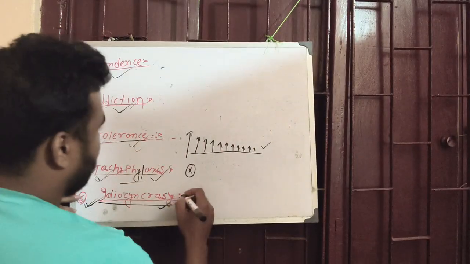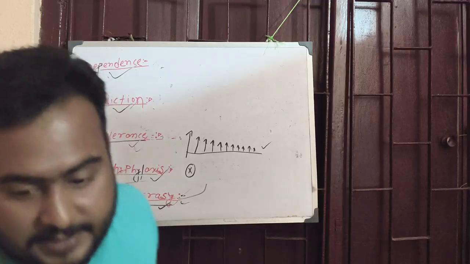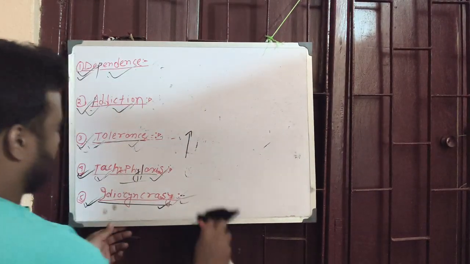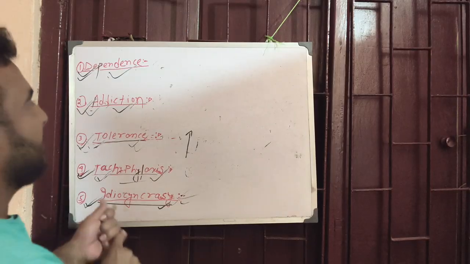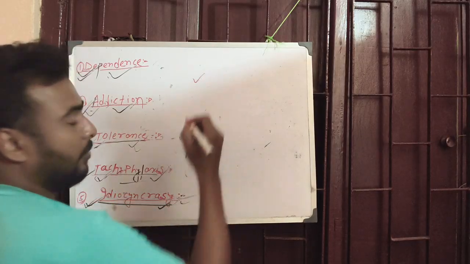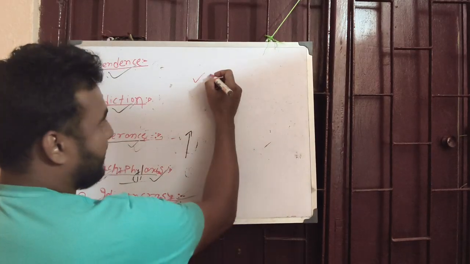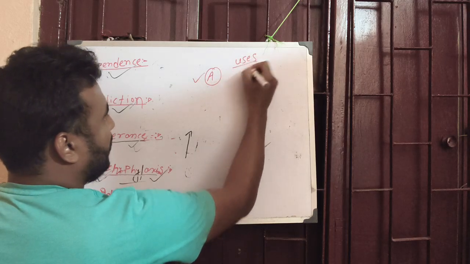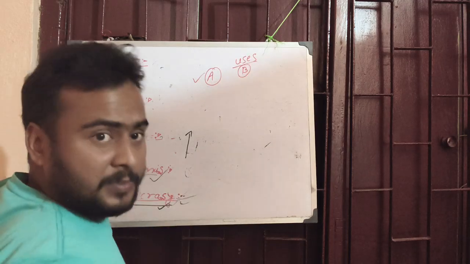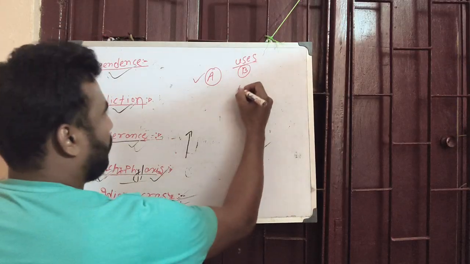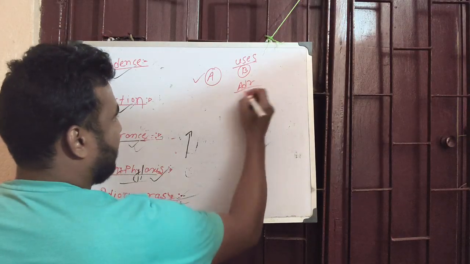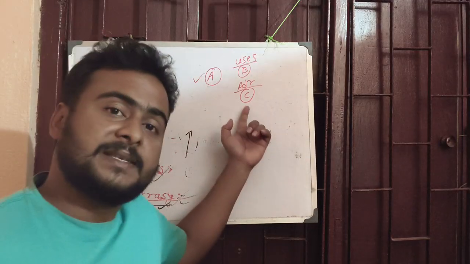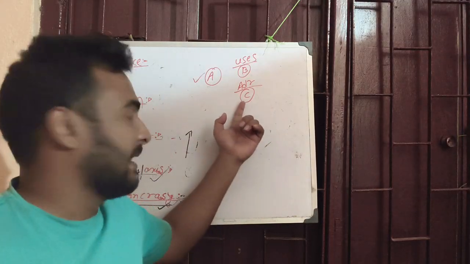In the case of idiosyncrasy, what is there? It's known. What is known? That if you are taking medicine A, A will produce what? B uses, right? And if you consider ADR, meaning adverse drug reaction or side effect, it will produce the C effect, meaning C side effects.